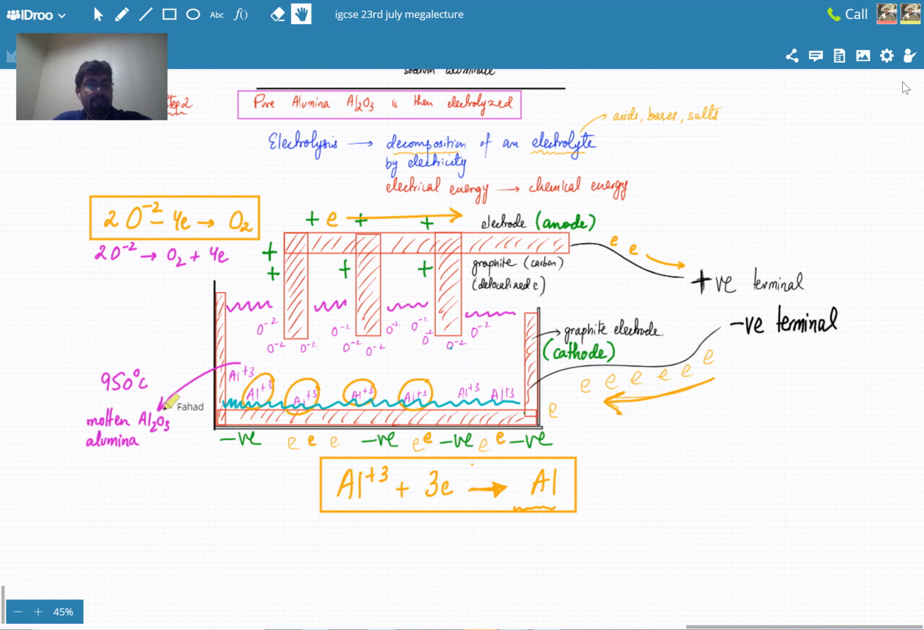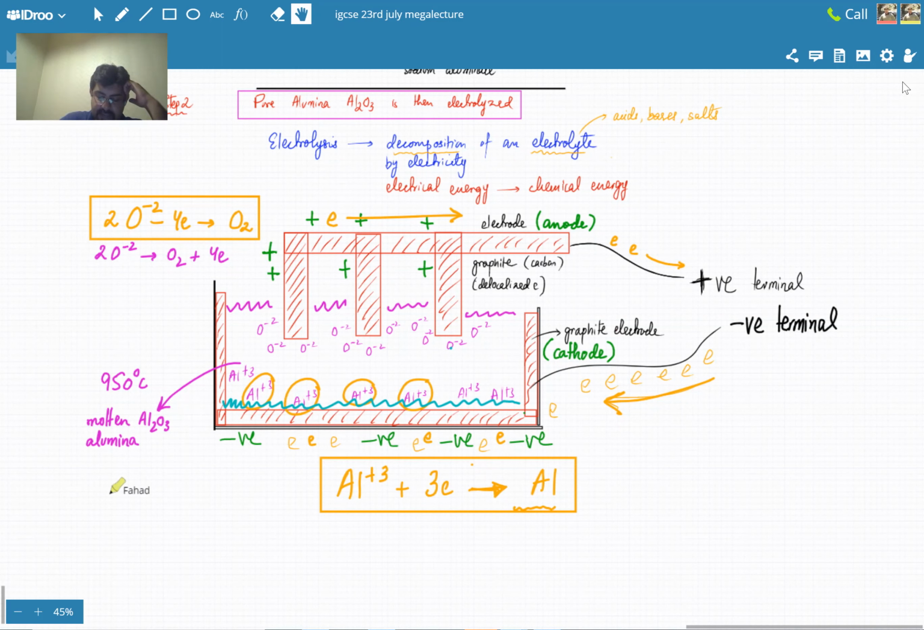The first thing is, you have aluminium oxide. Aluminium oxide is a very strong ionic substance, probably one of the toughest, so it doesn't melt very easily. 950 degrees centigrade is not its melting point. If it doesn't melt, the ions would not be able to move around. In the solid state, the ions are not moving around.